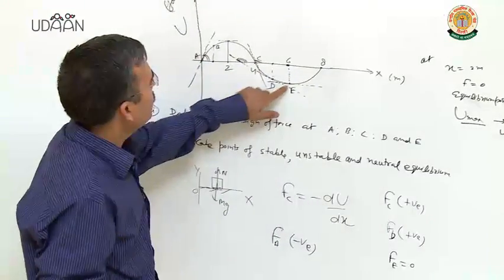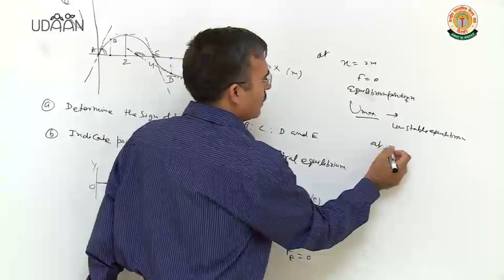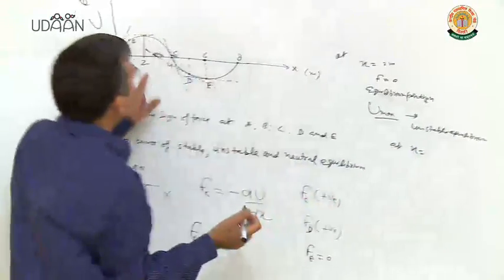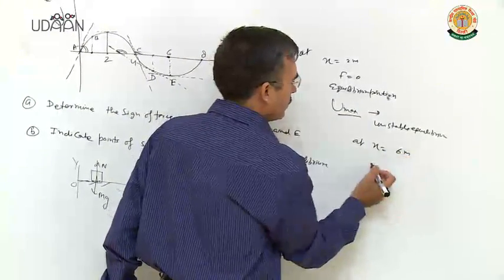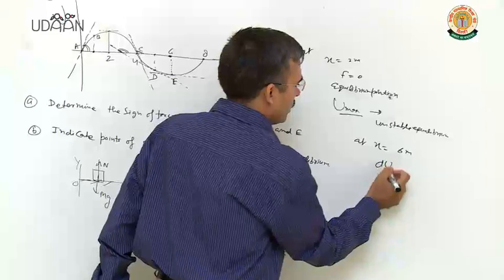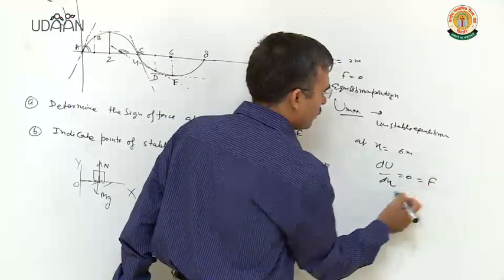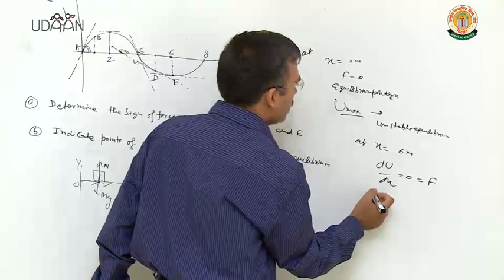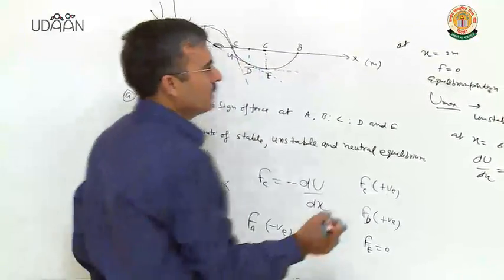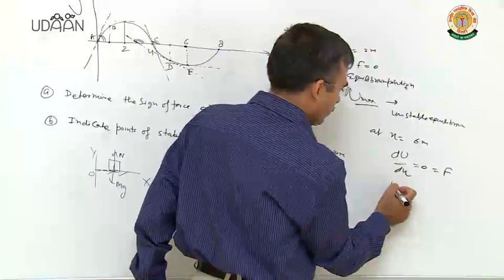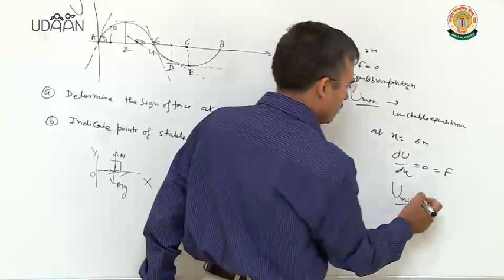Now let us think about point E, that is at x equal to 6 meter. du over dx is 0, that is force equal to 0, equilibrium, and potential energy is minimum. Potential energy is minimum.